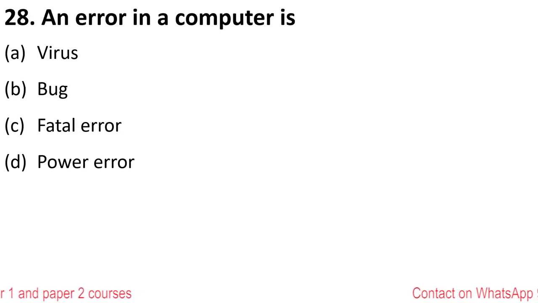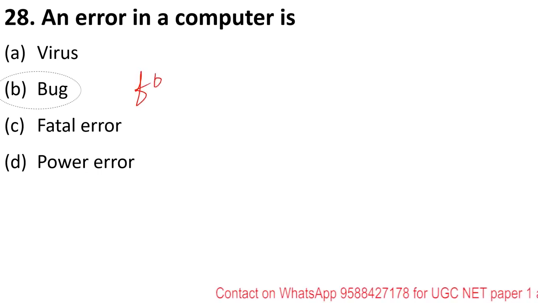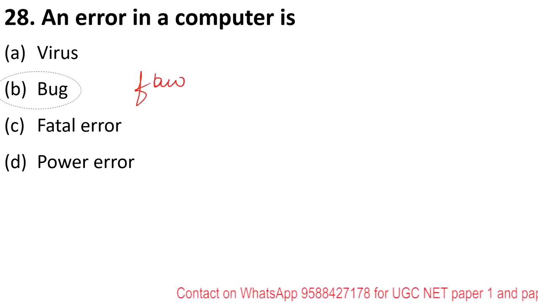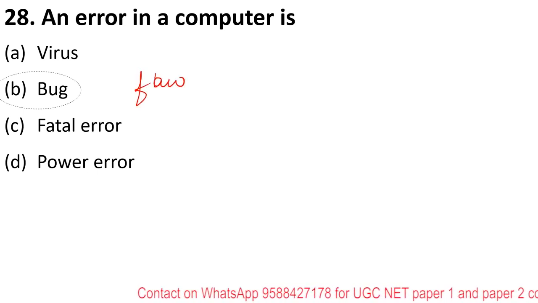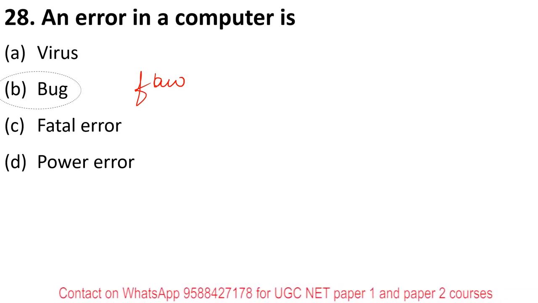An error in a computer is called a virus, bug, fatal error, or power error? The right answer is option B, bug. Bug means any flaw. The computer is designed to do a specific task. If it is not doing it correctly or properly, we can call it a bug.